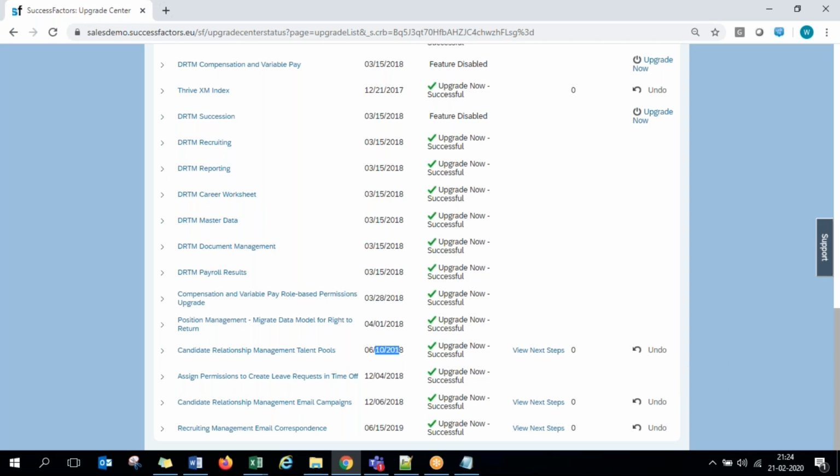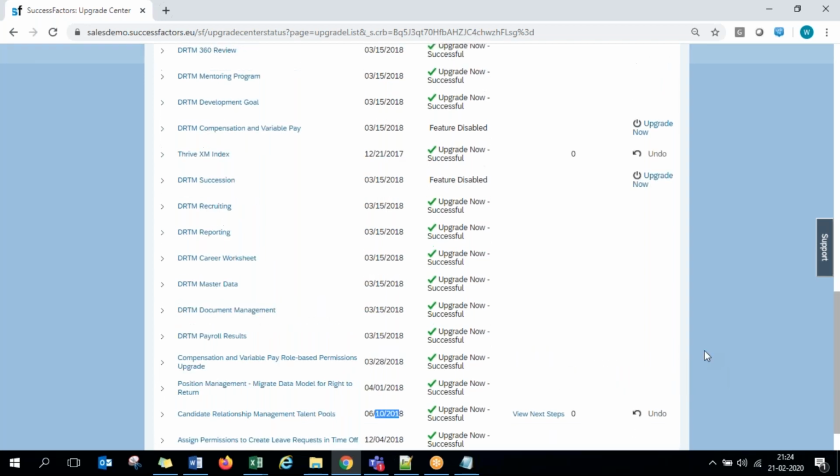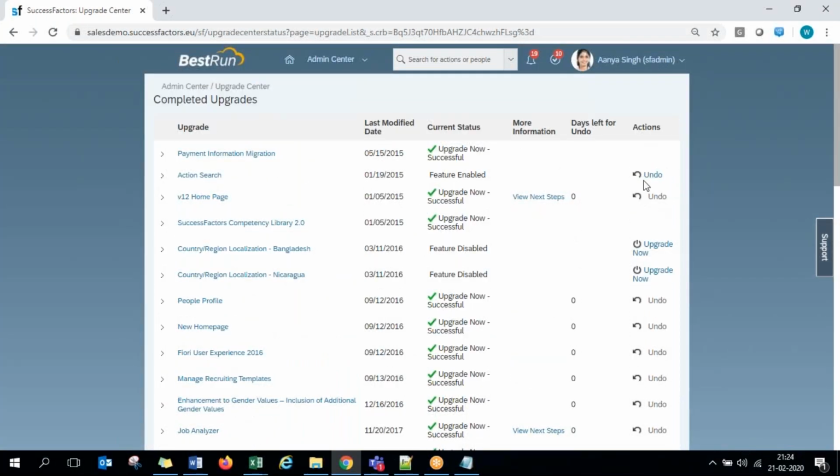Normally, if an administrator activated it but the end users are not happy with it, they like the old feature itself and want to remove this, then they can undo within 30 days. After 30 days, they can still do it, but not directly. They have to depend on the support teams, where the support team has to deactivate it from the backend provisioning system. Some technical person has to get the access and do it. A normal end user can do it only within 30 days. So this is how all the upgrades will be listed and you can undo.